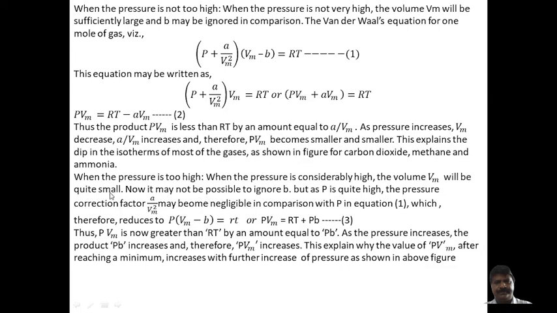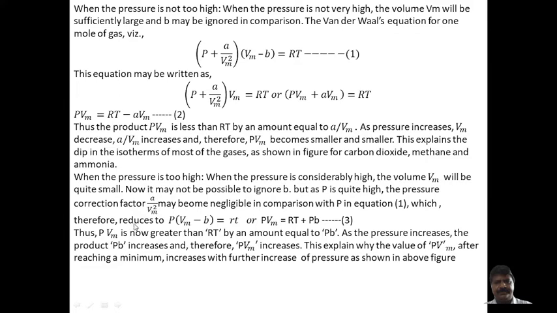Now when the pressure is very high, the volume Vm will be quite small. It is not possible to ignore B, but as P is quite high, the pressure correction factor A/Vm² may become negligible in comparison with the total pressure in equation 1.